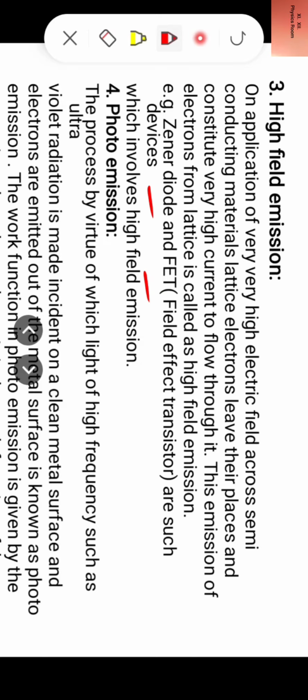So we will learn about high field emission in the Zener diode when we study the Zener diode, its characteristics and then its uses. We will talk of high field emission then.